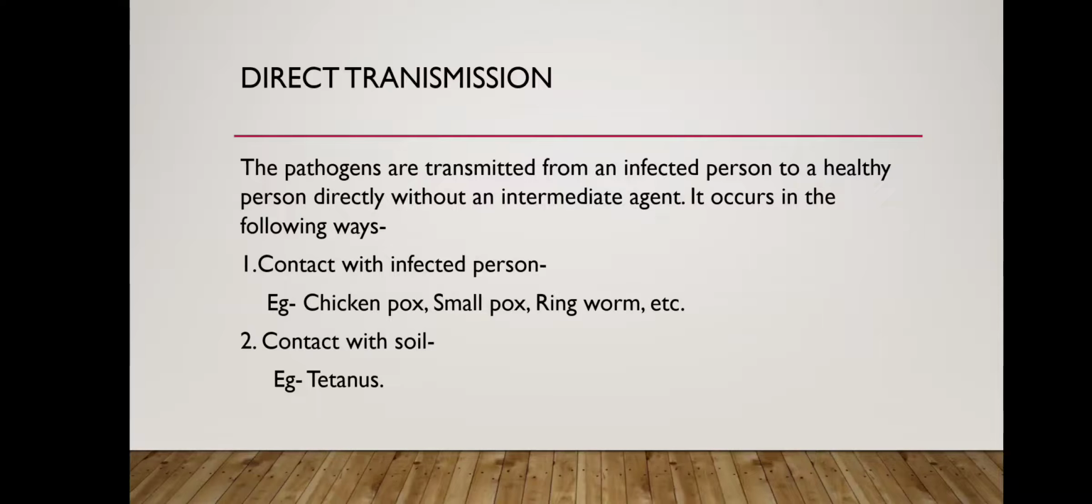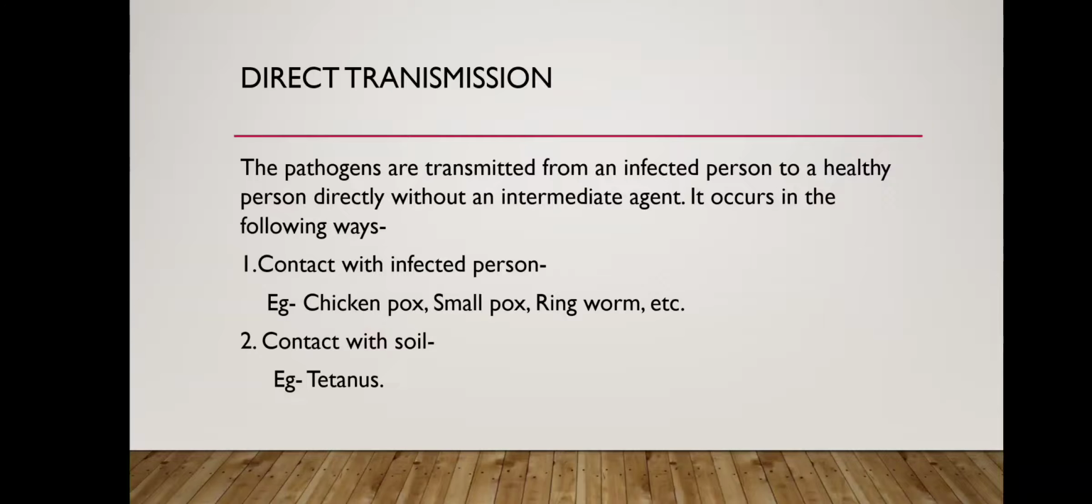Number one is contact with the infected person. Diseases like chickenpox, smallpox and ringworm are spread by actual contact between the infected person and a healthy person. Such diseases are also called contagious diseases. Children, don't get confused when you are asked about contagious disease. You can write that these are diseases which spread from the infected person to the healthy person by actual contact between them. This type of disease is known as a contagious disease.